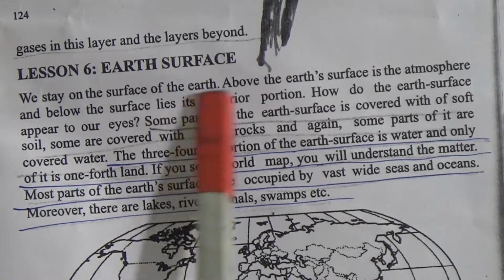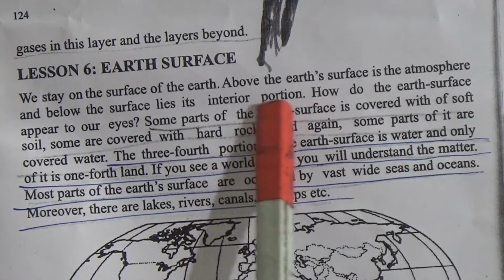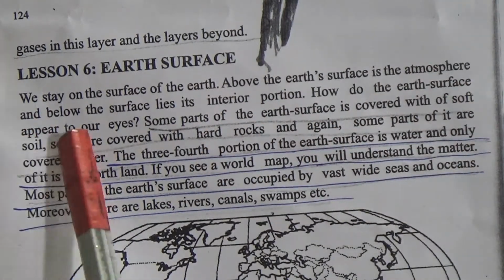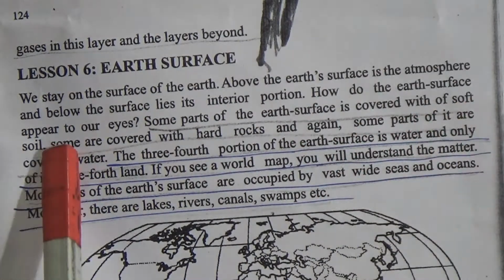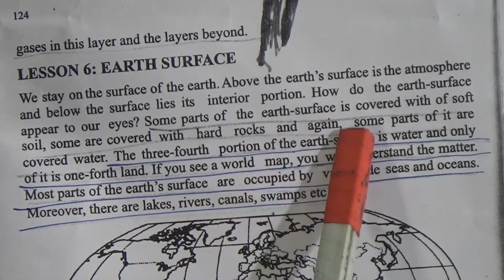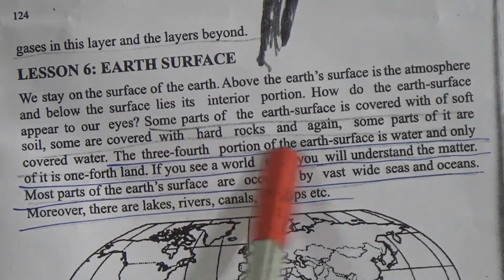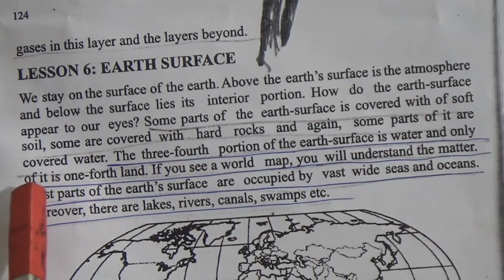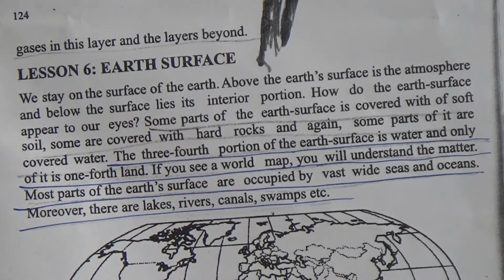We stay on the surface of the earth. Above the earth's surface is the atmosphere and below the surface lies its interior portion. How does the earth's surface appear to our eyes? Some parts of the earth's surface are covered with soft soil, some are covered with hard rocks, and again some parts of it are covered with water. 3/4 of the earth's surface is water and only 1/4 is land.